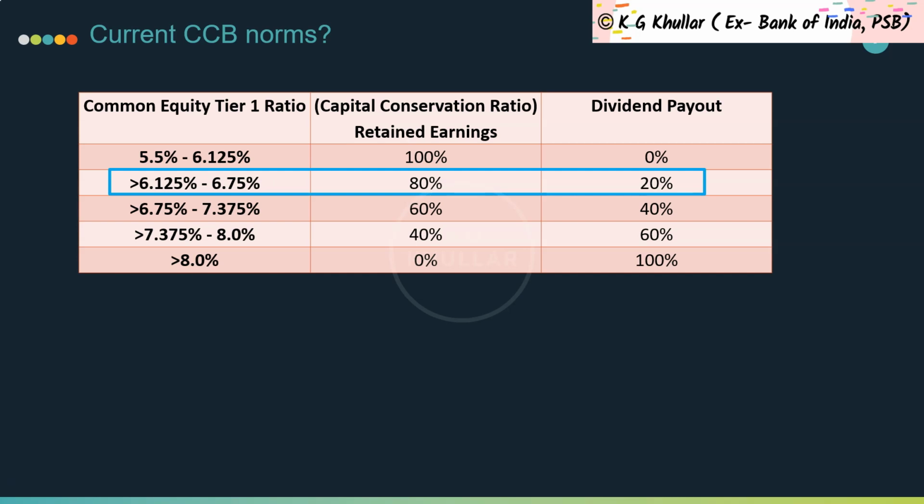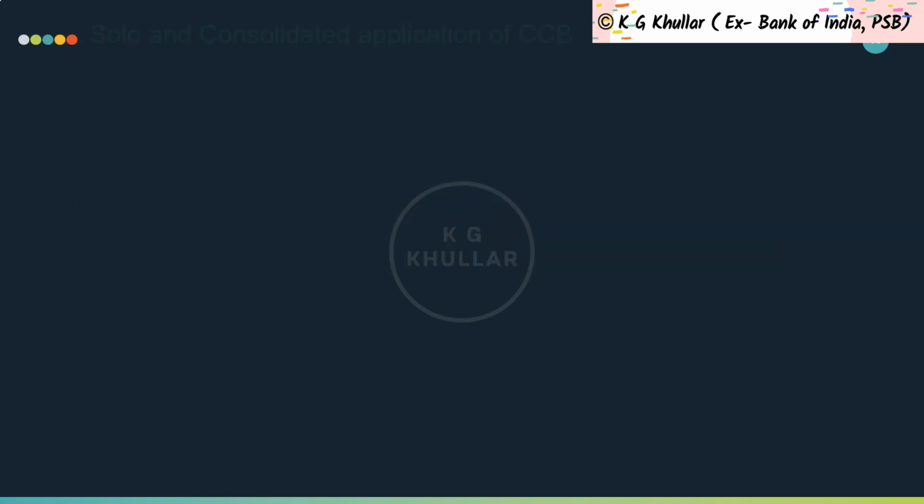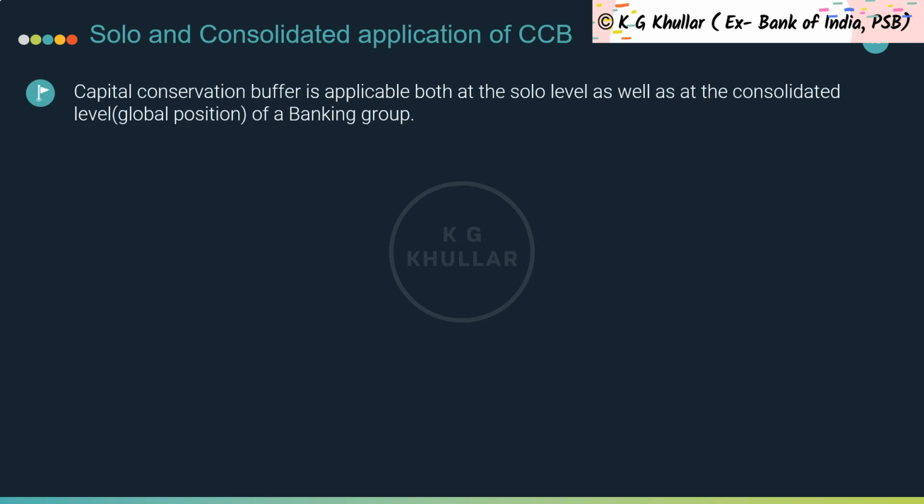Friends, another important concept with respect to CCB is that of solo or consolidated application. So please note that capital conservation buffer is applicable both at the solo level as well as at the consolidated level. That is, restrictions would be imposed on distribution at the level of both the solo bank and the consolidated group as well. Now, in all cases where the bank is the parent of the group, it means that distributions by the bank can be made only in accordance with the lower of its common equity tier 1 ratio at solo level or consolidated level.